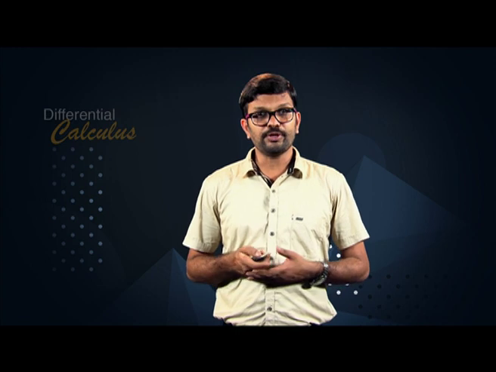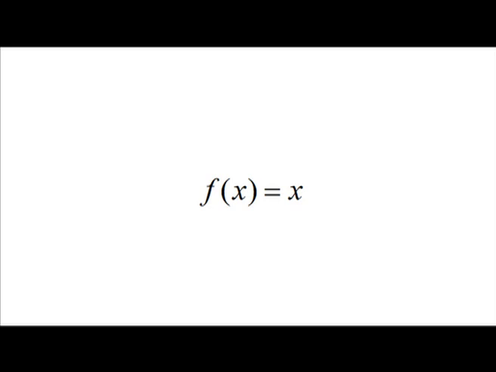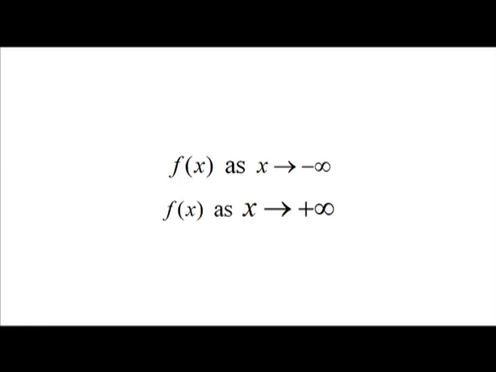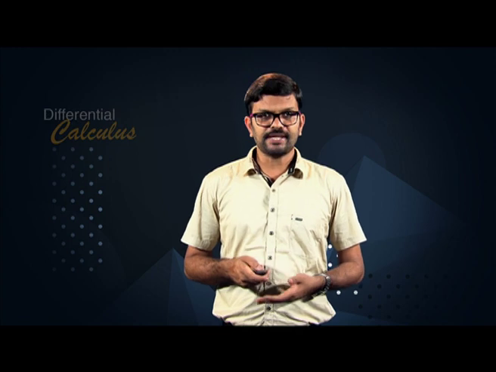We have noted that a continuous function may or may not have absolute extrema on an infinite interval. For example, consider the function f(x) = x. However, certain conclusions about the existence of absolute extrema of a continuous function f on (−∞, +∞) can be drawn from the behavior of f(x) as x goes to −∞ and as x goes to +∞. If f is continuous everywhere on the real line, we consider 4 cases where conclusions about the existence of absolute extrema can be drawn.